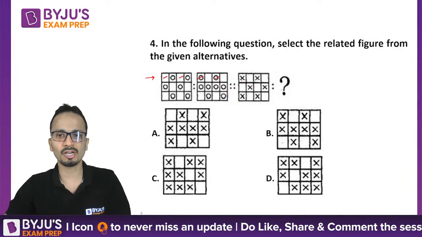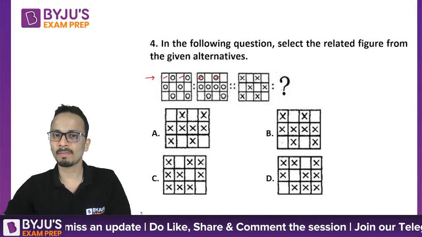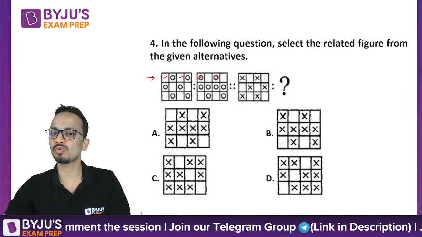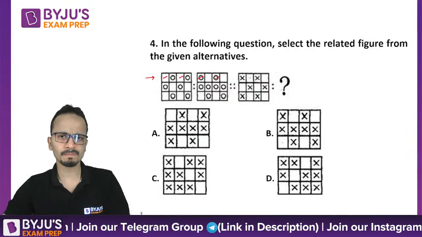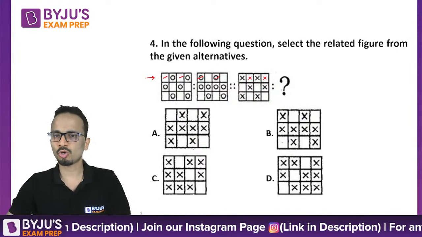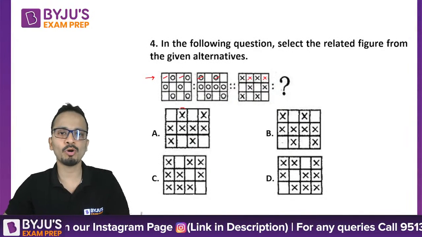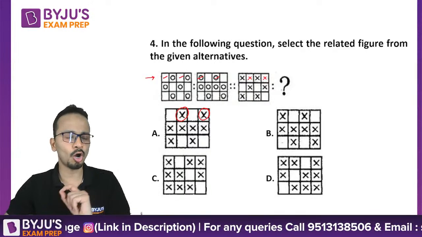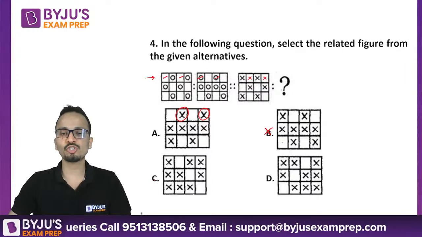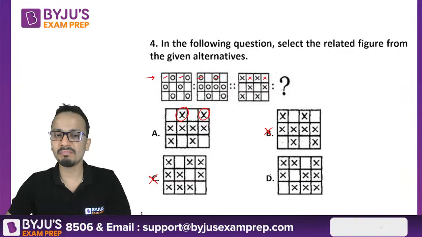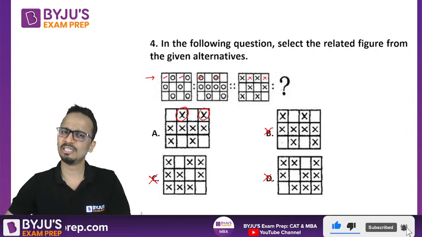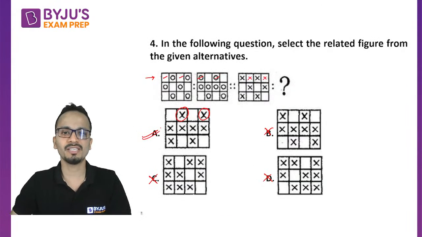I'll look at the similar logic. So looking at the crosses, the crosses were there in the first and the third box, and second and fourth box were empty. So now in the answer figure, the crosses should be there in the second and fourth box, which is there in option figure A, not in option figure B. In option figure C, in the first row 3 crosses have come, and the same has happened in option D. So B, C and D are eliminated. So simply the answer is option A.